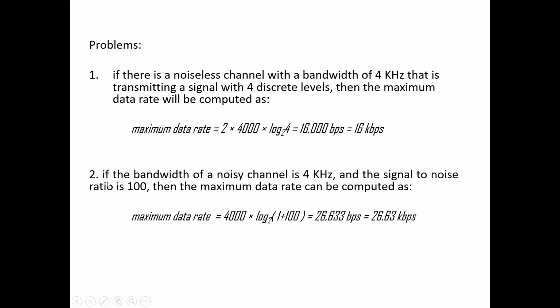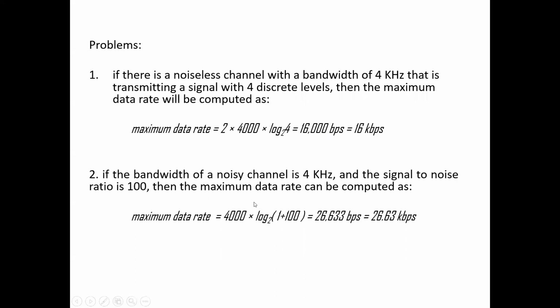Next, second problem. The bandwidth of a noisy channel is 4 kHz, so B equals 4000 Hz, and the signal to noise ratio is 100, that is S/N equals 100.